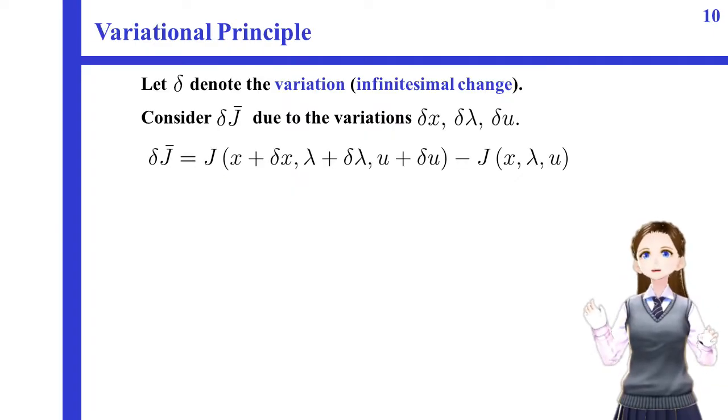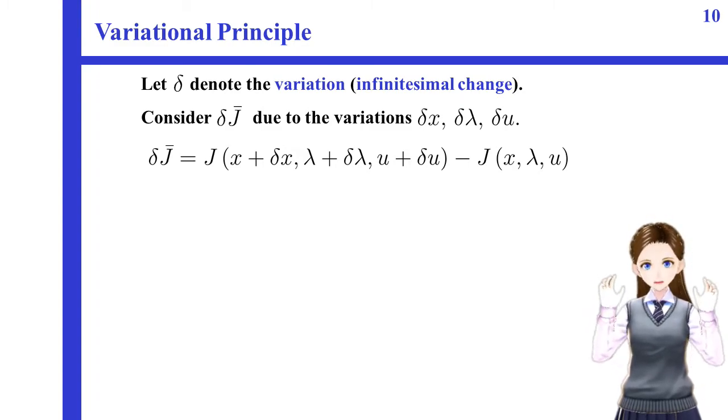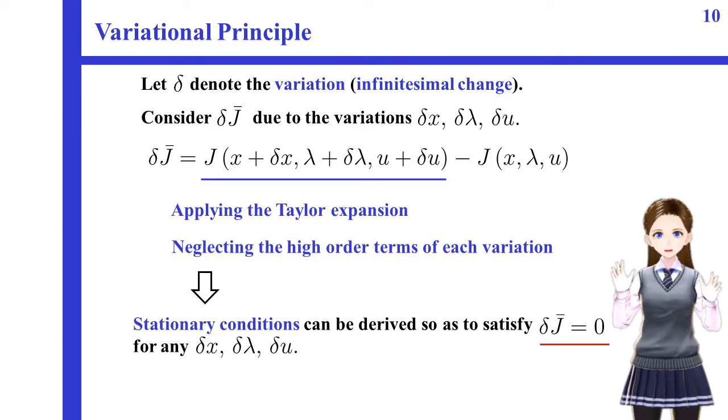Let delta denote the variation, that means the infinitesimal change. We need to consider the variation in J bar due to the variations in x, lambda, and u as shown here. Applying the Taylor expansion into this term and neglecting the high-order terms of each variation, we can compute the variation in J bar. Then, based on the variational principle, the so-called stationary conditions can be derived so as to satisfy this condition at the red underline for any variations in x, lambda, and u.